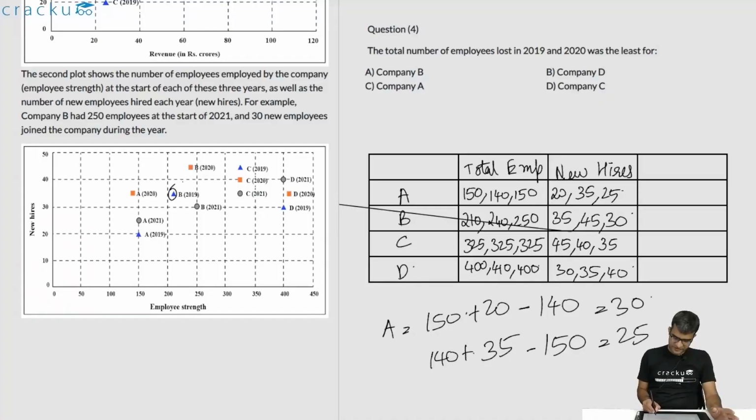This is equal to 25. So this difference is 25. 25 plus 30, this is 55. That is the total number of employees who left company A across the 2 years, 2019 and 2020.